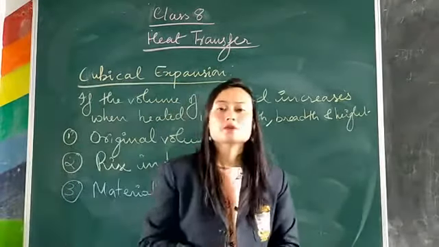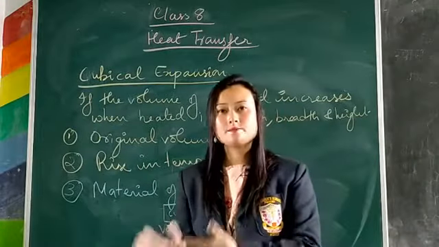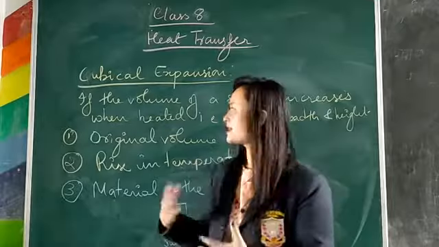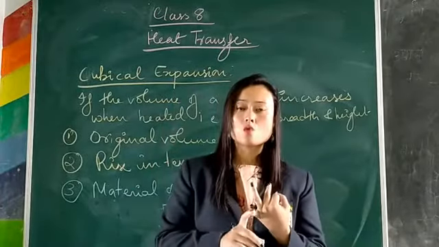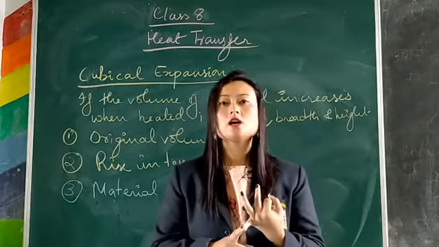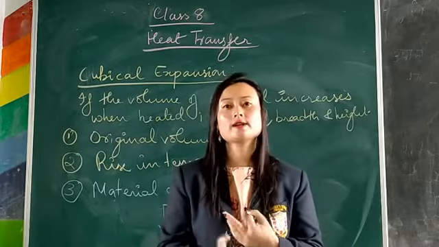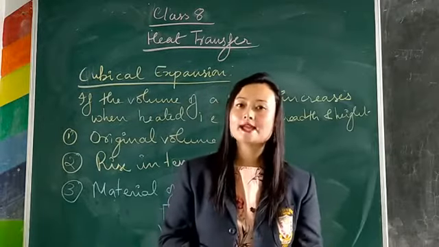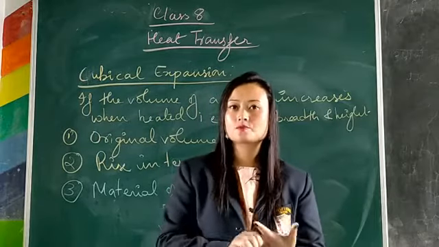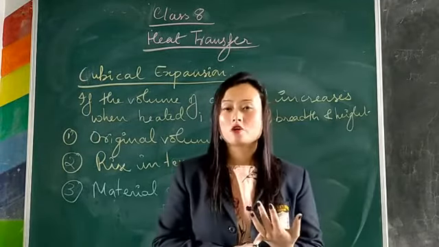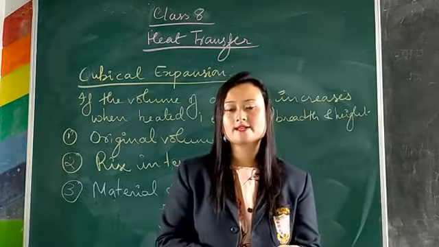Okay, so these are the three factors on which cubical expansion of a solid depends. Now let's recapitulate. Linear expansion depends upon three factors: one is your original length, second is rising temperature, the third is material. Likewise, superficial expansion also depends upon three factors: original area, rising temperature, material of the solid.